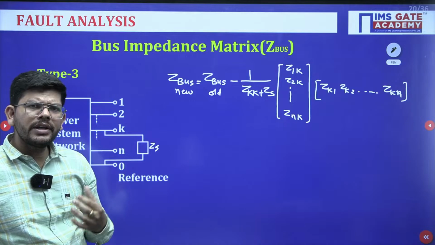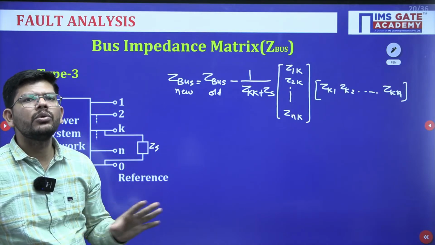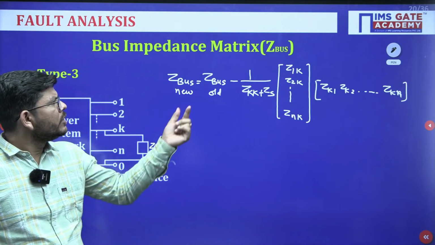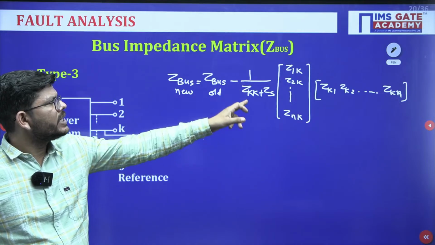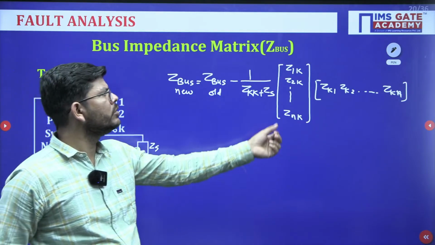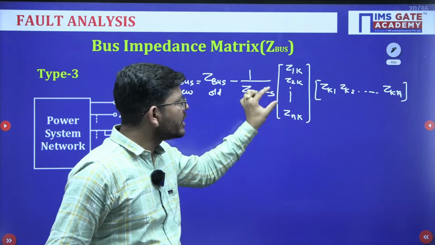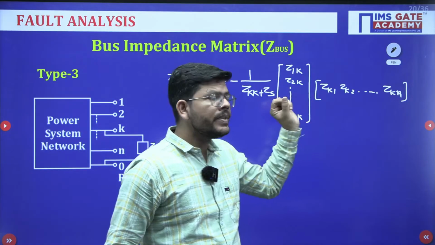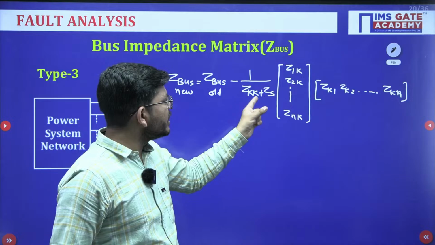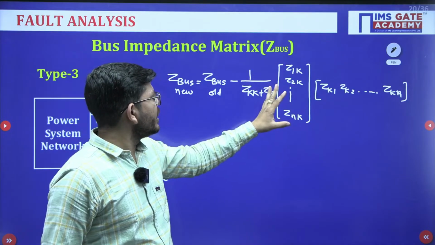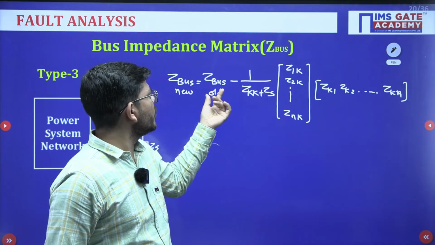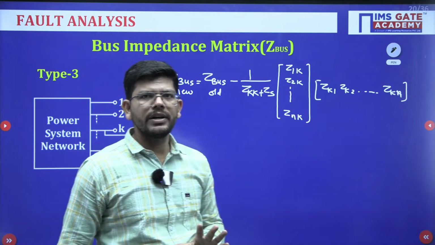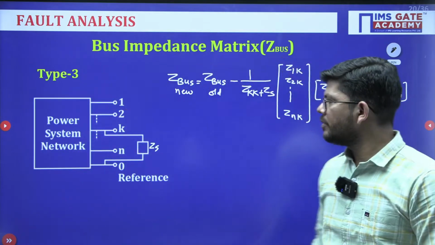Is the order going to increase now? No, the order will remain the same. So the old Z bus minus 1 by ZKK plus Zs: you will choose the kth column and kth row, multiply them, and then divide each element by this factor. Then whatever matrix comes, you will subtract that matrix from the old matrix, and you will get the new bus matrix. So this is what we will be doing.